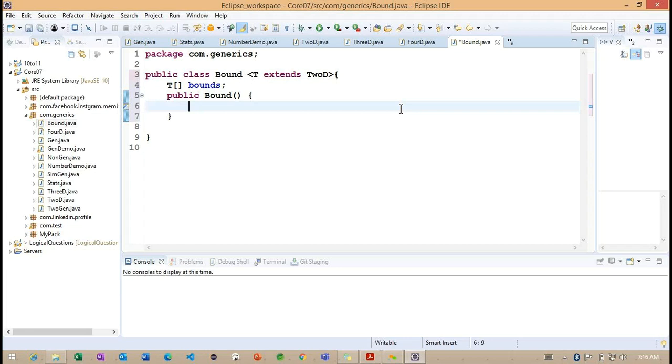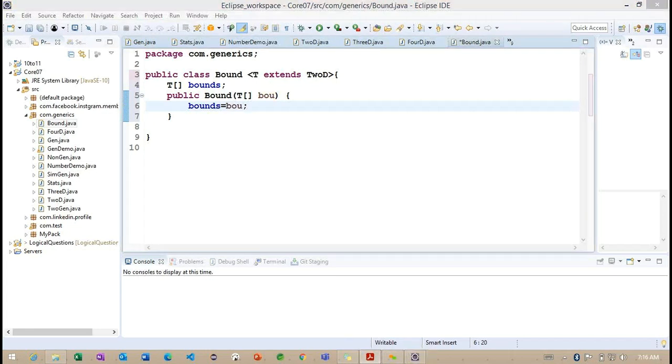Using this constructor, I'm going to provide the same parameter, and bounds is equal to BOU. So this is all about the constructor I'm creating here.